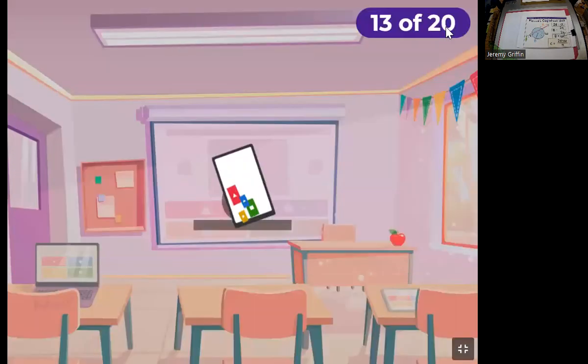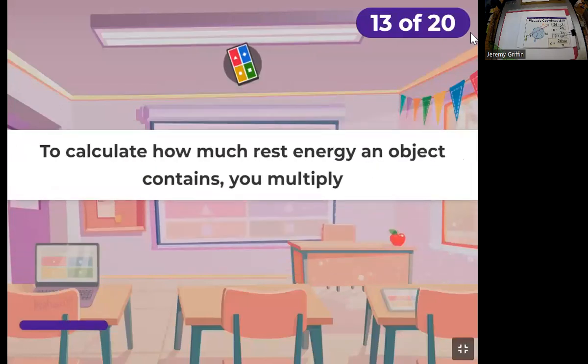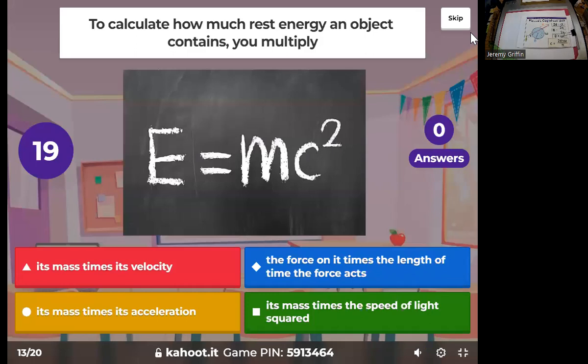All right. We got Stephen on fire. That's the top spot. To calculate how much rest energy an object contains, you multiply how much energy.